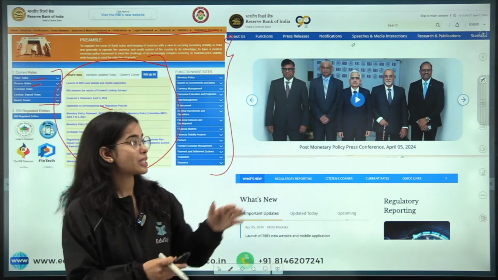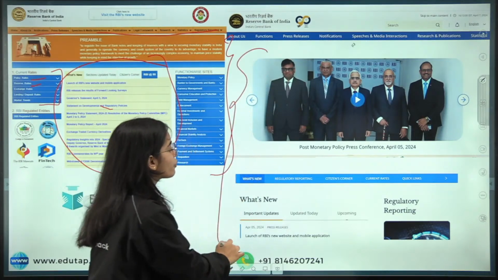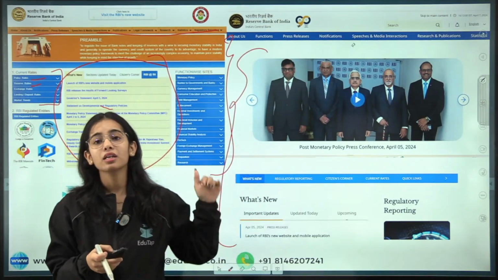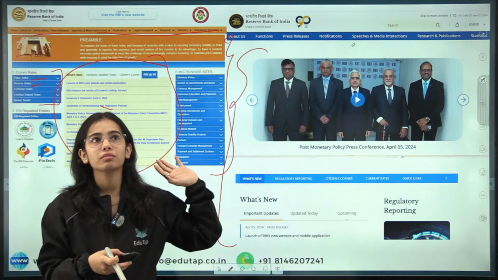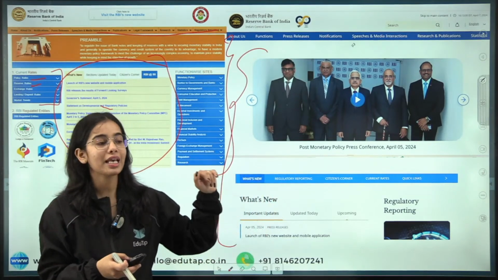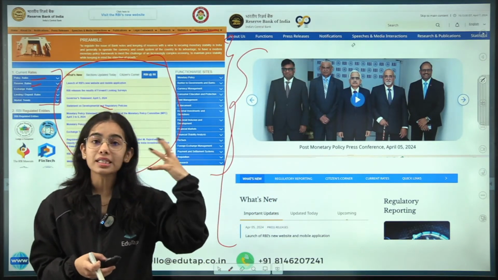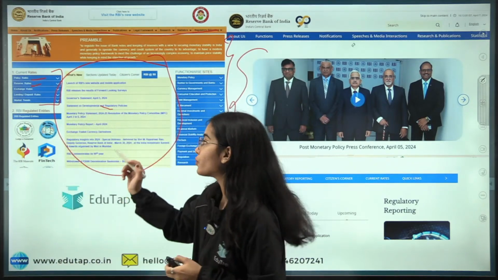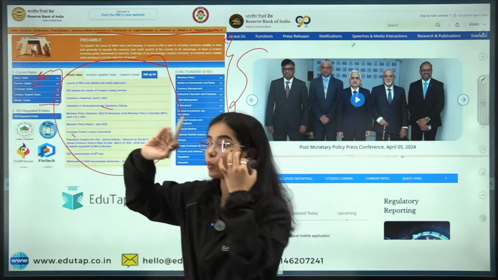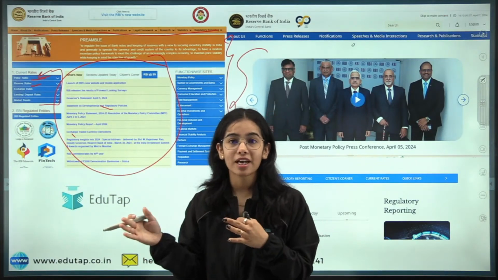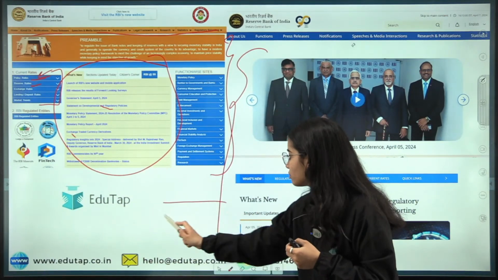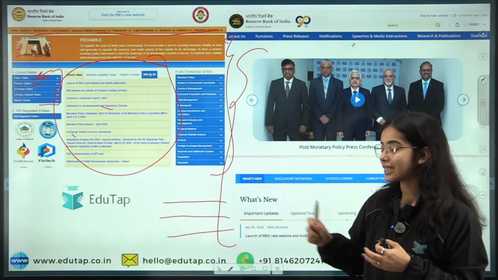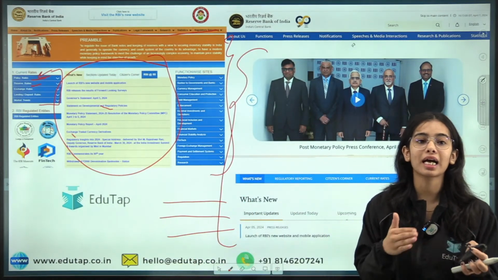Now coming to the new website, this is the new website of the Reserve Bank of India, which is also very good. The interface has become more interactive, I can say, and there is more understanding, knowledge and analytical parts that have been provided. Before, if you went to the policy rates, only rates were shown. But now, as I have shown you, it is also told how they have changed in the past 1 year.